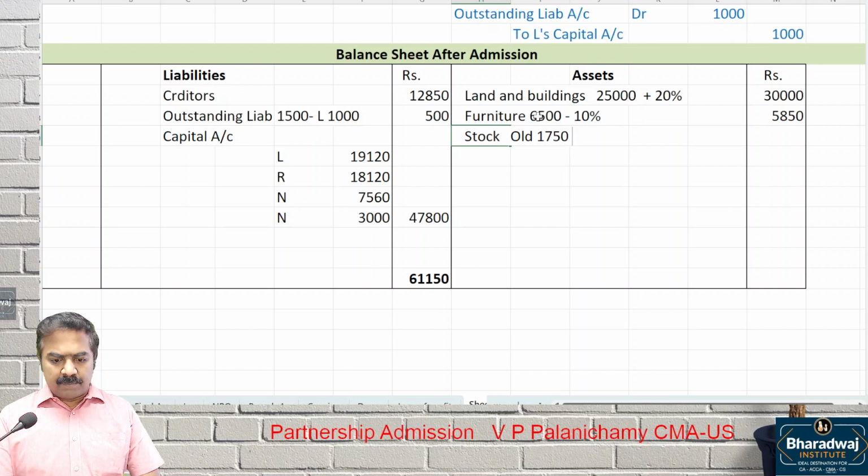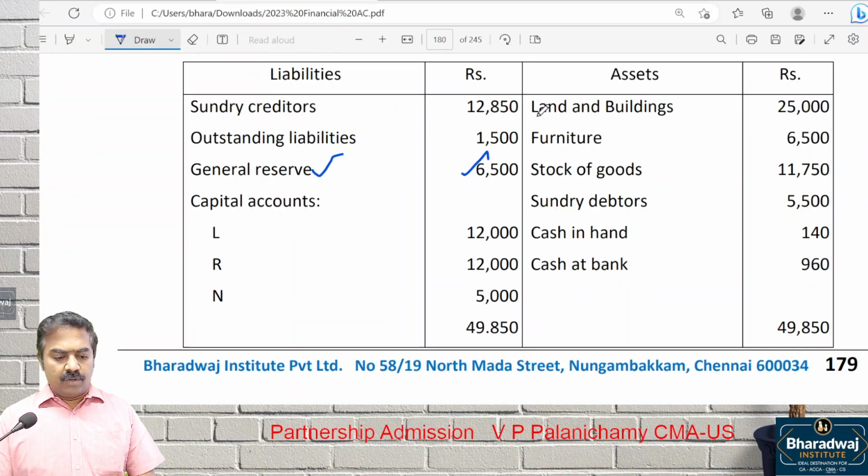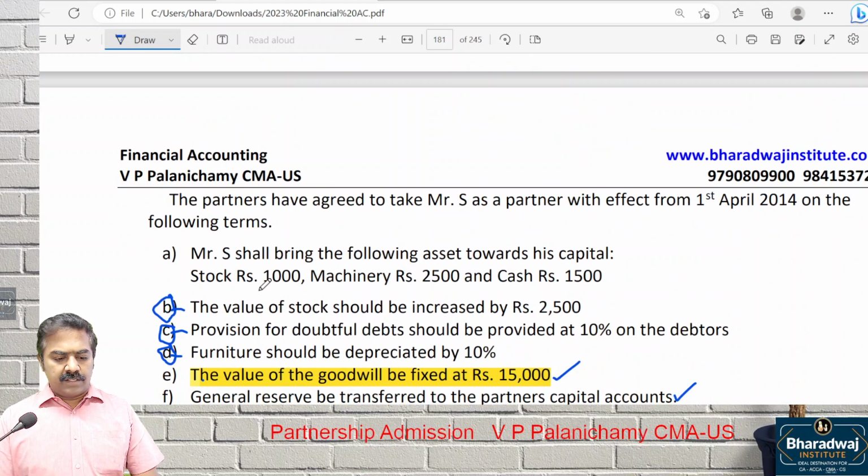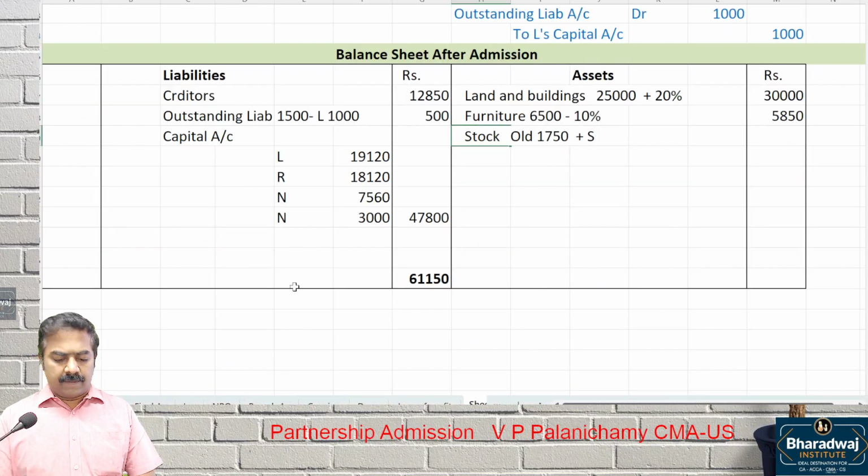Plus, wait. New partner brought. Yes, how much he brought? Look at point number 1. Stock 1,000 brought in. Then plus increase in stock. 11,750 is old balance.